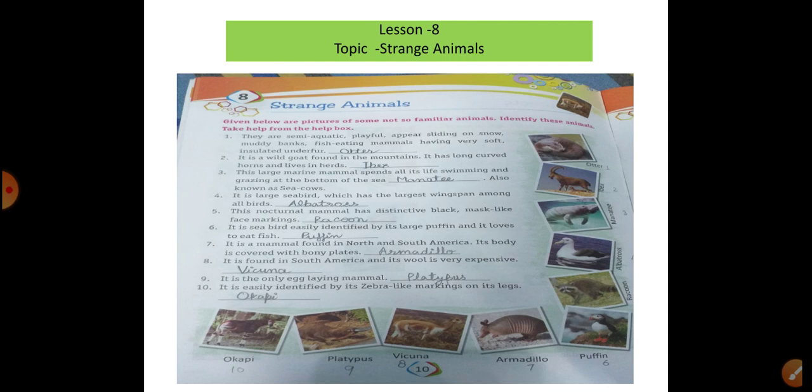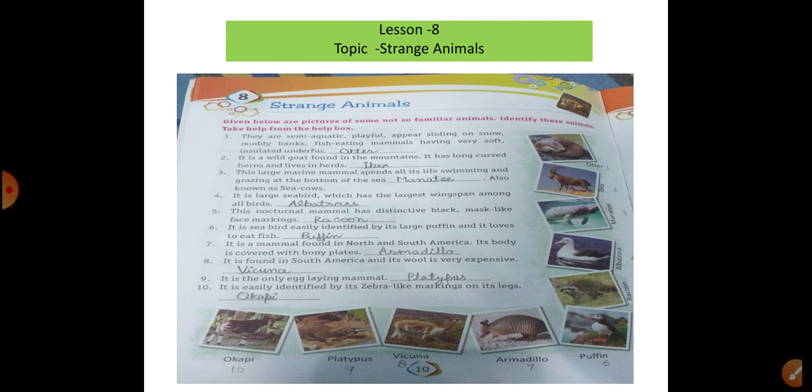Seventh, it is a mammal found in North and South America: armadillo. Eighth, it is found in South America and its wool is very expensive. The answer is vicuna.